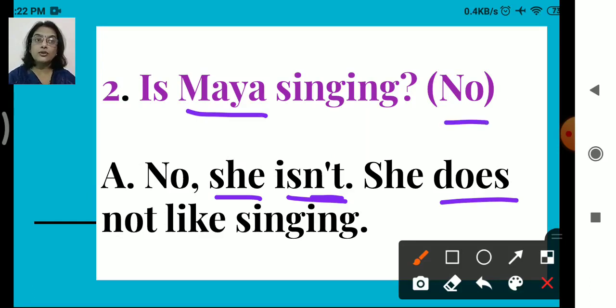Okay, our answer should include no. So we have used she does not like singing. Okay, why have we used do or does? It is a form of do, right? Do forms. Did, do, does, you know that? Now it is present tense, is. So we cannot use did. Did is used for past tense. So we can only use either do or does depending on which pronoun we have used here. So she does not like singing.